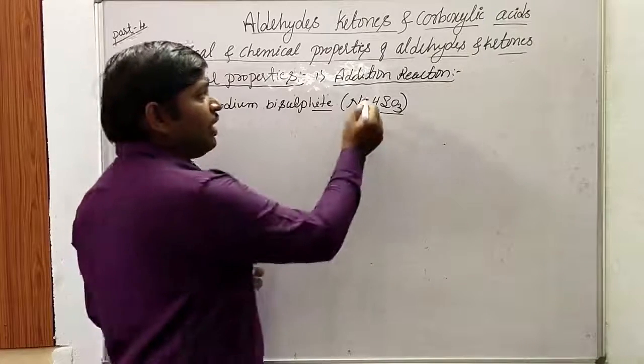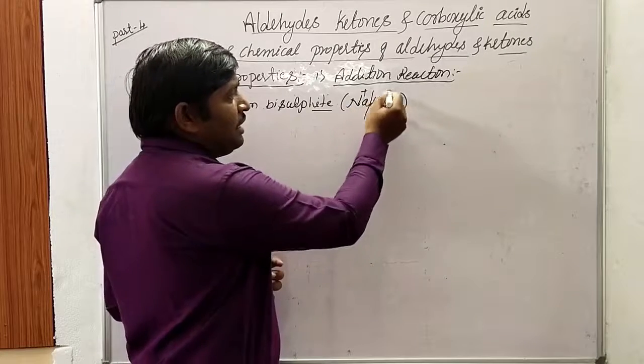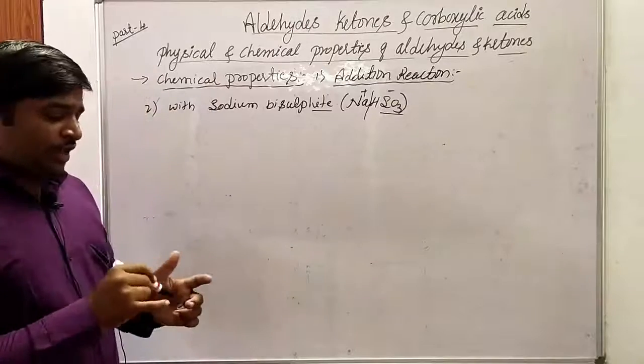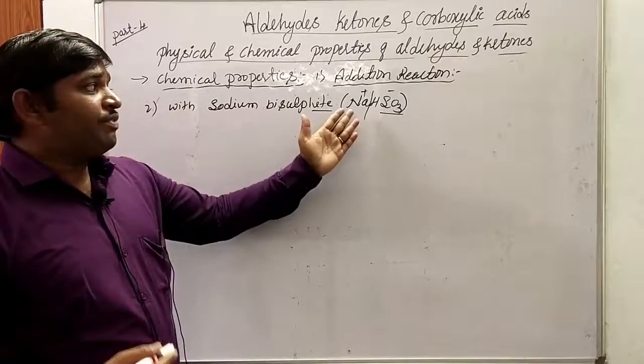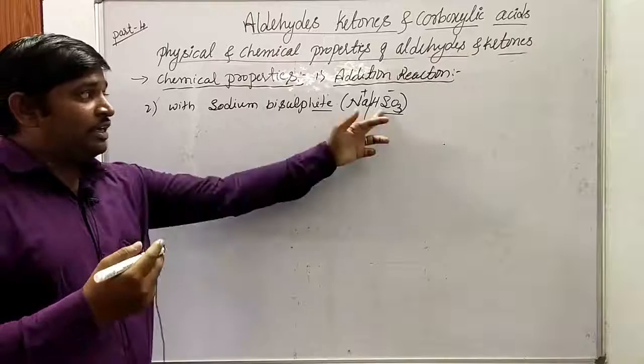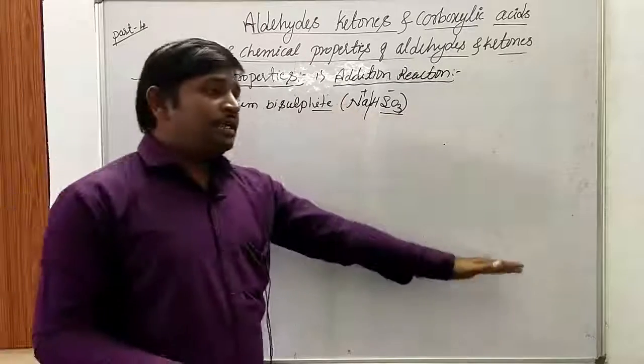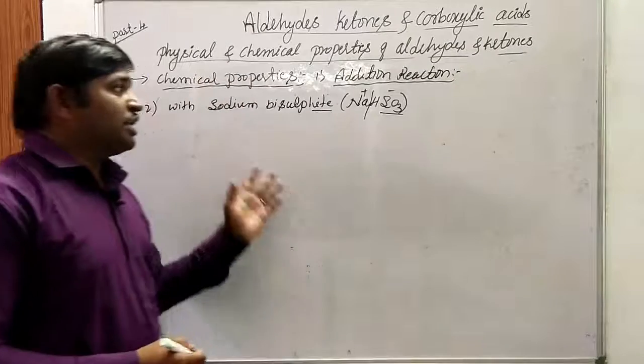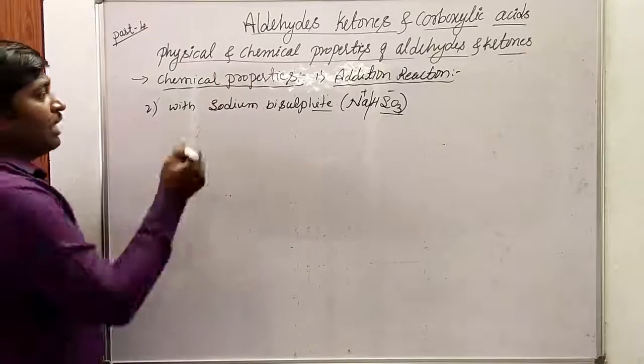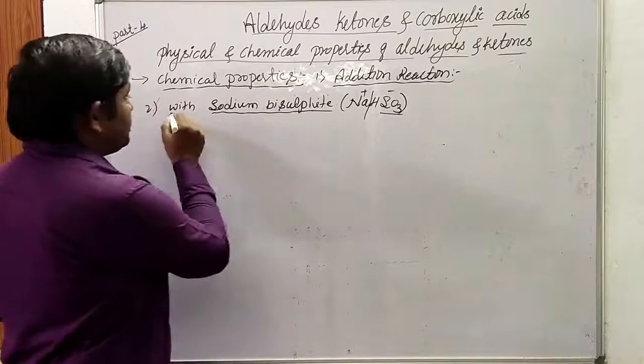Here, which is the electrophile? This is the electrophile, this is the nucleophile. First the attack of the nucleophile takes place, followed by the attack of the electrophile. Ultimately we are going to get addition products. Such addition products can be named on the basis of the added reagents. So this is with sodium cyanide.